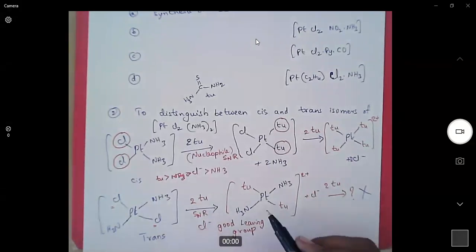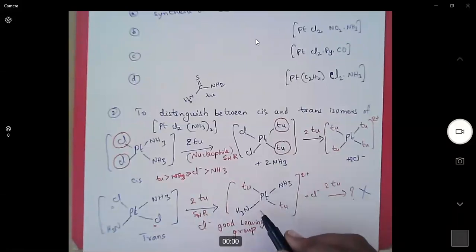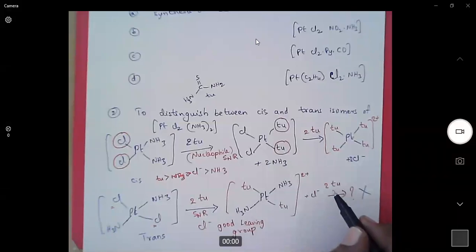Whereas in this case, thiourea and thiourea are trans to each other. That means these two bonds are having same strength. Similarly, these two ammonia, which are placed diagonally, trans to each other, these two bonds are also having same strength. Hence, here we do not observe any trans effect. So there is no possibility of substituting these two ammonia ligands with thiourea.